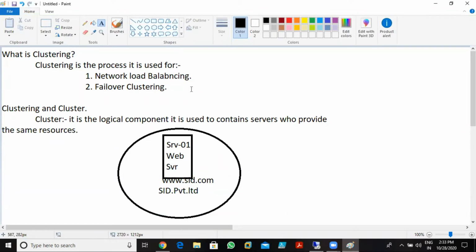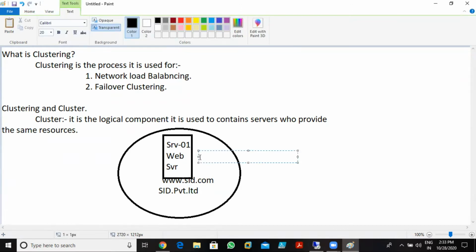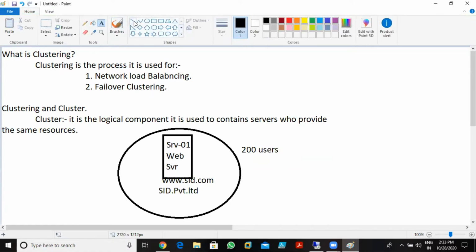Now imagine that right now I have 200 users. These 200 users are able to access my website regularly. I have 200 users, and these users access my website every day. So I have that much capability on my server. This server easily manages these 200 users, and my website is running very fine.